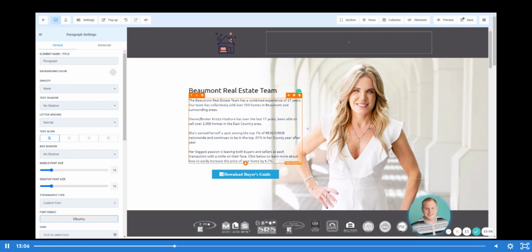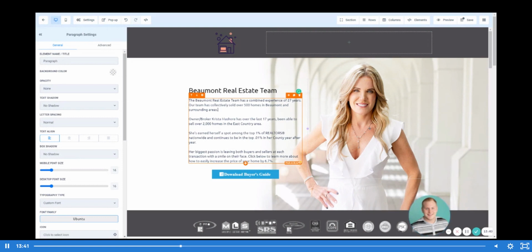So if you don't have these accolades that Krista has, where she's earned herself a spot amongst the top 1% of realtors nationwide, don't worry about it. Lean on your team and put that into consideration when you're writing out these value propositions for your landing pages, and utilize the opportunity of collective and combined, so that you're not just using your experience as a brand new agent, you can be using the experience of your entire team.